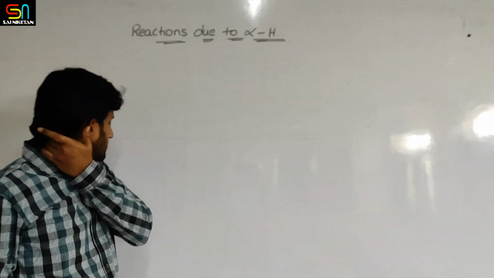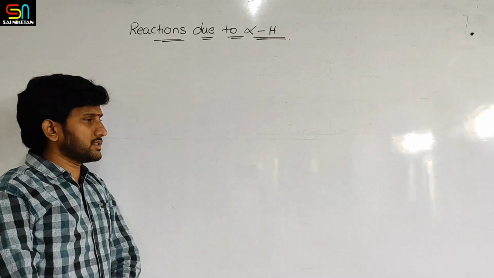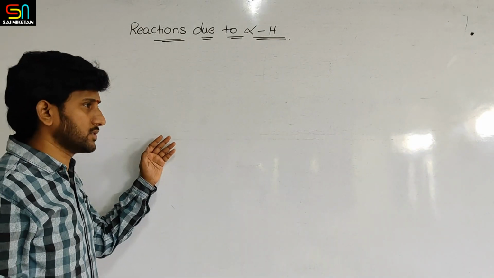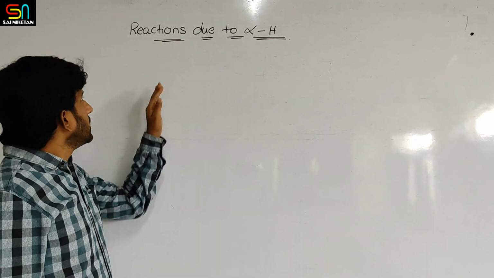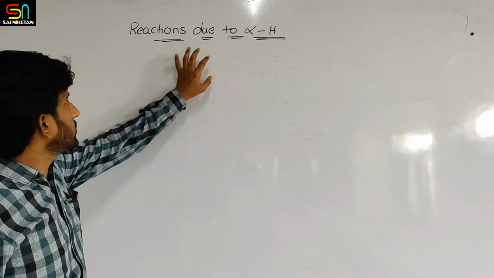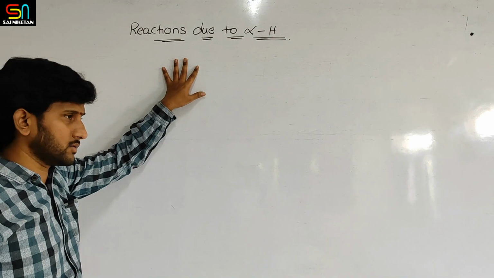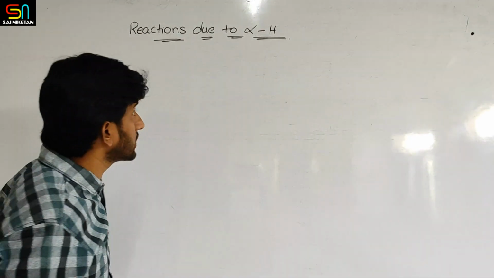Now in the previous class we have discussed some properties like oxidation of aldehydes and ketones and some other different reactions. Now let us see about alpha hydrogen. Due to alpha hydrogen, certain reactions are taking place in aldehydes and ketones. What are those? First of all, what are alpha hydrogens?